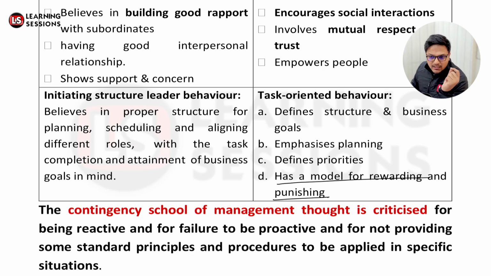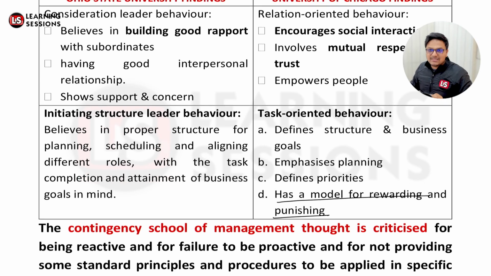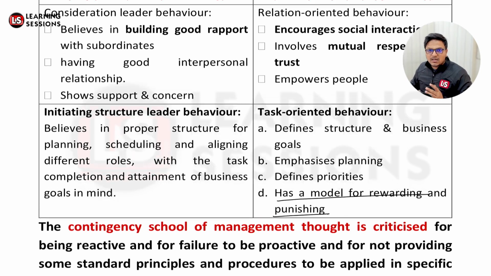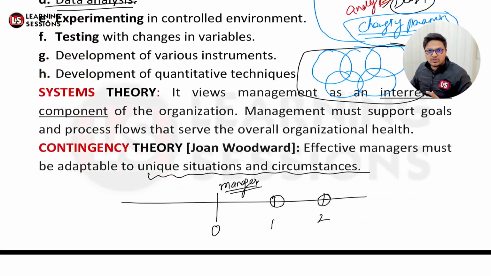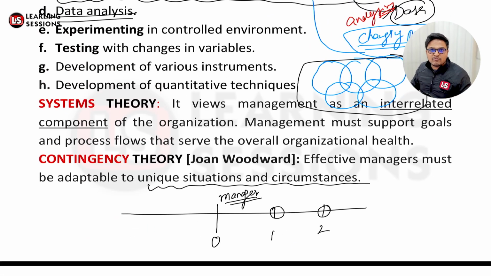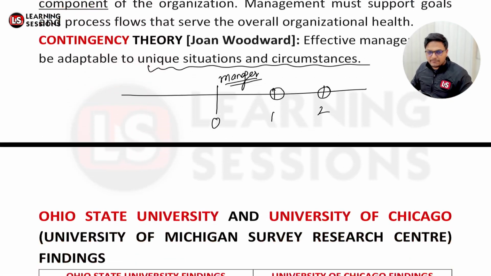Now, let me just tell you that the contingency school of management is criticized. Why is it criticized? Because it is not giving any kind of solution for some particular types of events where it can be applied, right? So that is why the contingency theory was criticized. So there were different theories: quantitative theory, systems theory, and the contingency theory, which was given by John Woodward, and it was criticized, right?